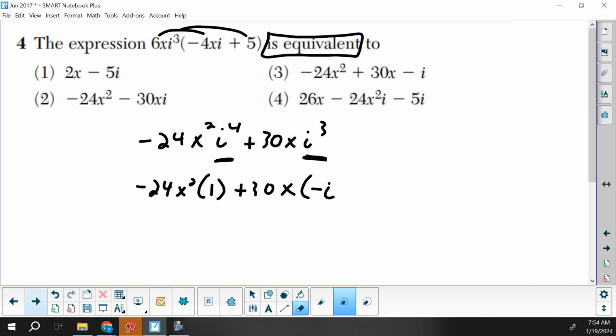The i cubed would give us negative i. So 1 times the -24x squared would give us -24x squared. Then this would give us minus 30xi, and that matches with choice 2.